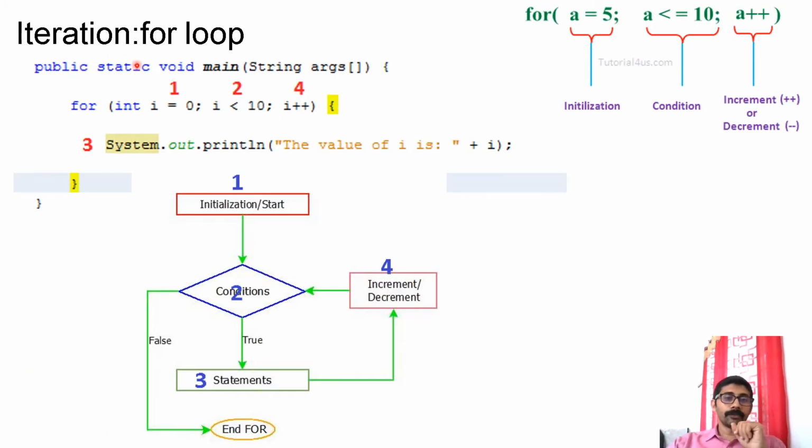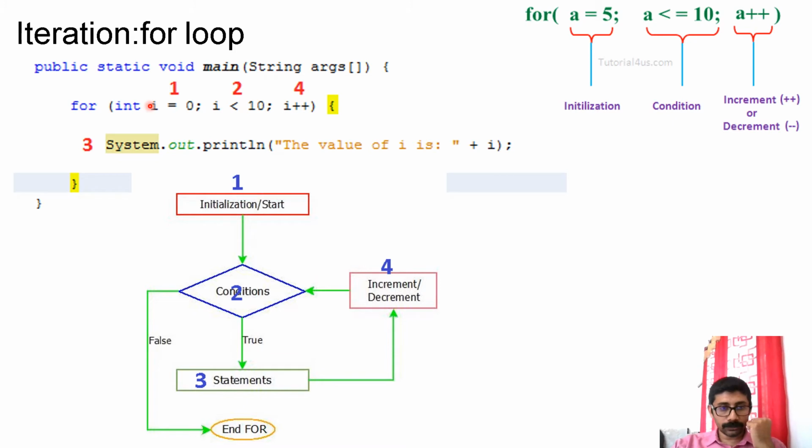Let us learn the for loop. For loop syntax is the same, and the logic is also the same. There is no major difference. Every for loop has the for keyword, then one initialization part, semicolon, one condition part, semicolon, one updation part. It can be an update, increment or decrement.